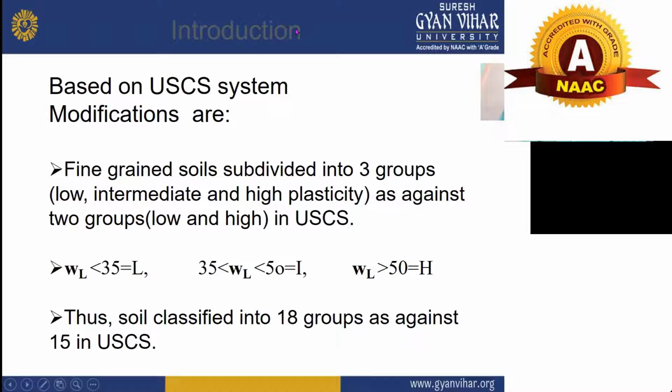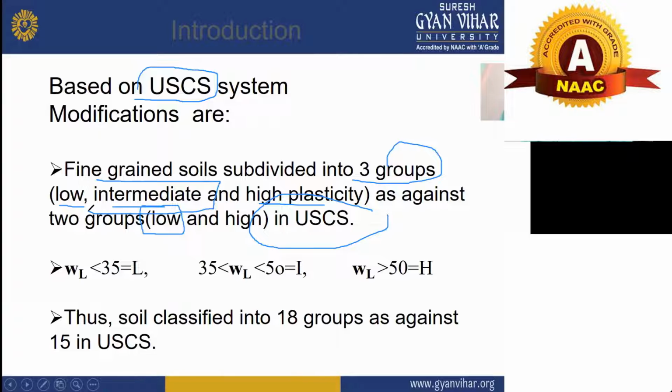Indian Standard is based on the Unified Soil Classification System, and you can say it is a modified version of the USCS. Here, fine grained soils are divided into three groups: low, intermediate, and high plasticity, as against two groups, low and high, in USCS. As you can see, in USCS it was divided into two parts only, low and high, but in the Indian system it is also divided into intermediate.